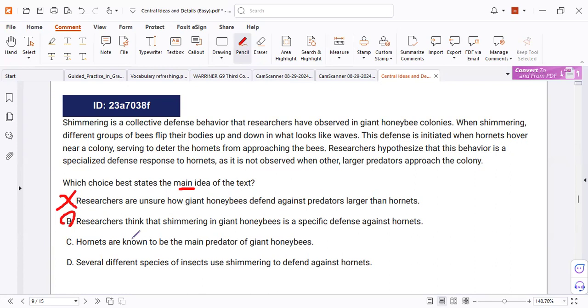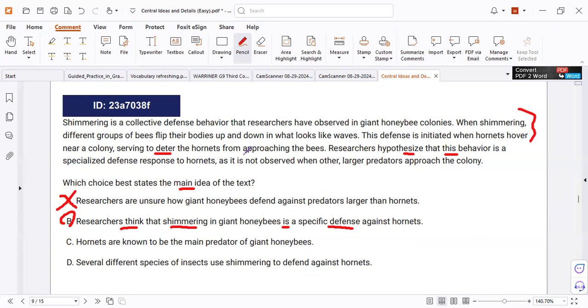Always read carefully. Researchers think that shimmering is a specific defense. What is the phrase about defense here? He said, researchers hypothesized this behavior, this defense, is initiated, is started, is readying, when hornets hover near the colony, serving to deter the hornets from approaching, to prevent them from approaching.